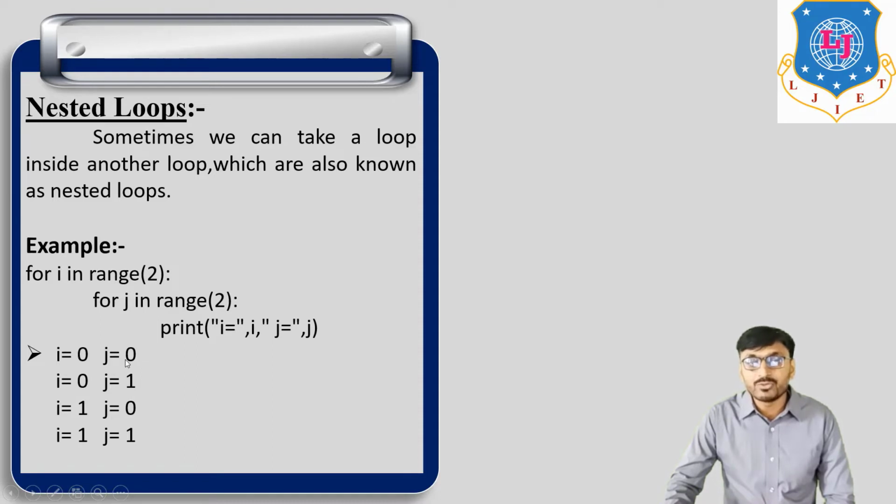So j is equal to 0 and j is equal to 1 for i is equal to 0. In the second step, for i is equal to 1, we get j is equal to 0 and j is equal to 1. So this is about nested loop. A loop inside another loop is called a nested loop.